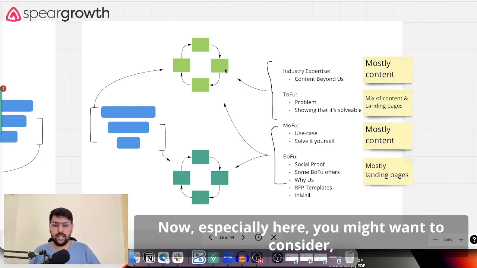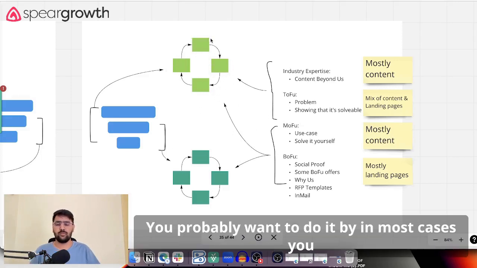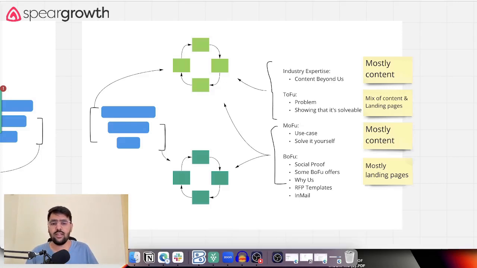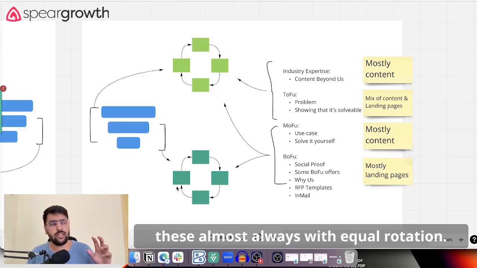Especially here, you might want to consider what works, what does not work, and how you want to maximize this. In most cases, you would want to rotate these by the best performing ones. But for retargeting, I would almost always rotate these with equal rotation.